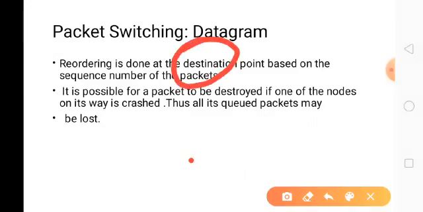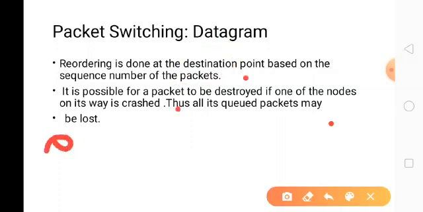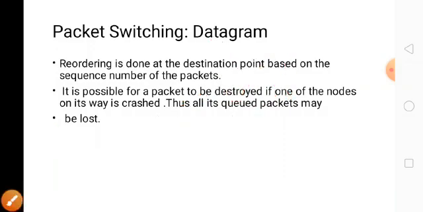The disadvantage is that it is possible for a packet to be destroyed if a node on its way crashes. Suppose the packet is traveling this way and here there is a node with some problem, then the packet cannot reach the destination.